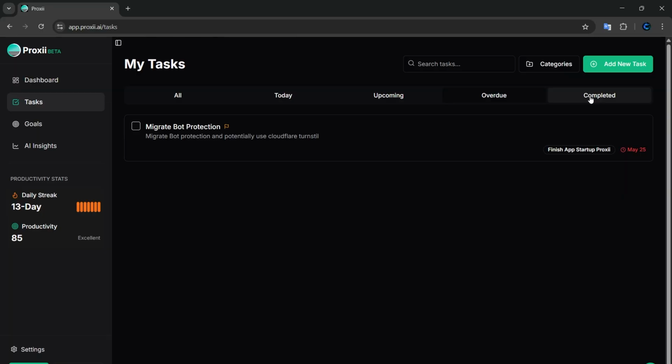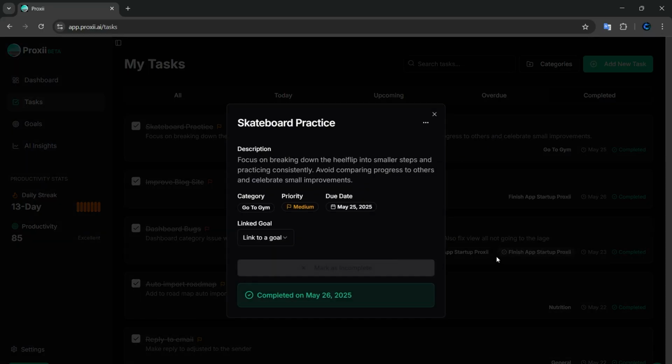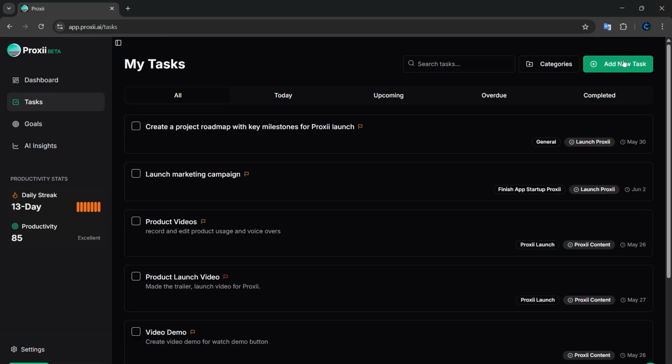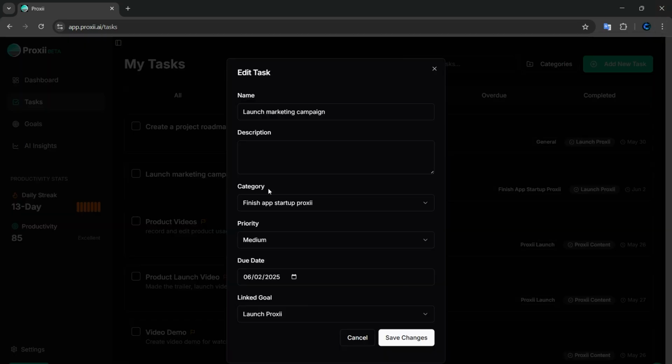You can just go ahead and view all your completed tasks. You can always edit them from here or uncomplete them. You can, of course, add a task from here or edit a task, however you like.